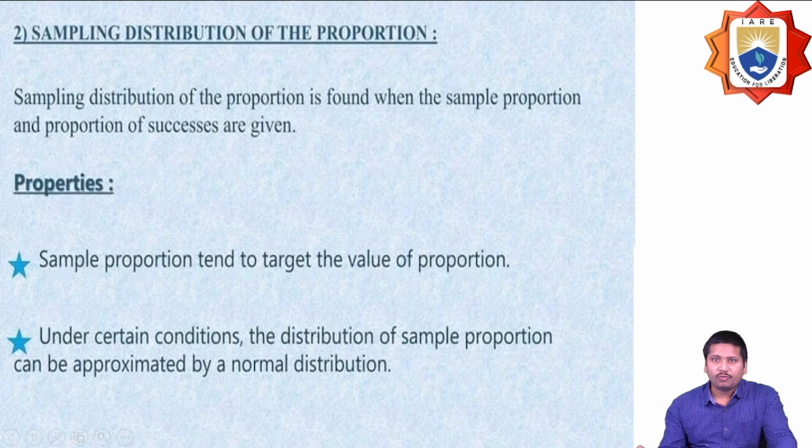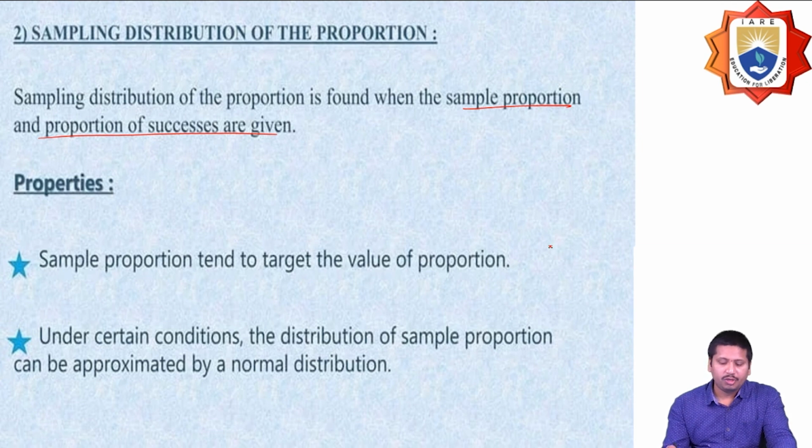Now, the sampling distribution of the proportion: how can we write it? Whenever the sample proportion and the proportion of success are given, we can find the sampling distribution of the proportion.